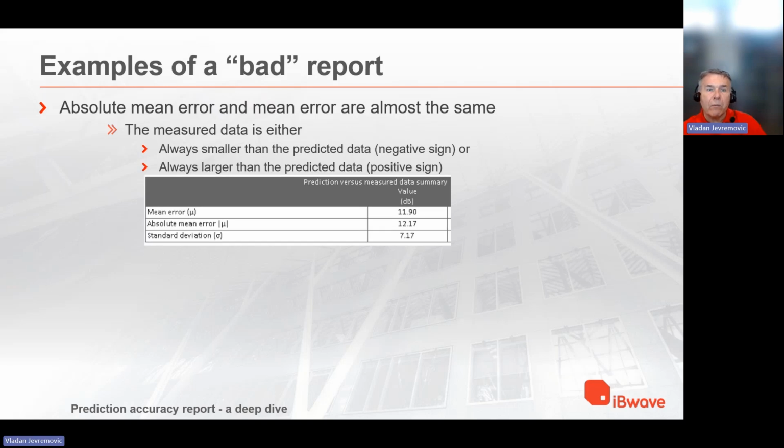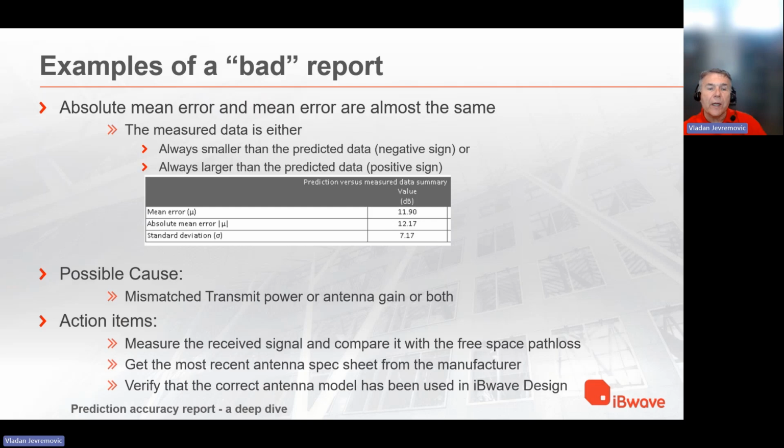And in that case, mean error has a positive sign. And this is an example of a bad report. You see that the mean error and absolute mean error are only a few tenths of a dB apart, and themselves they're rather large. What could be a possible cause? A possible cause could be a mismatched transmit power or antenna gain, or both. So action items in this case would be to measure the received signal and compare it with the free space path loss, to get the most recent antenna spec sheet from the manufacturer, and to verify that correct antenna model has been used in iBwave design.